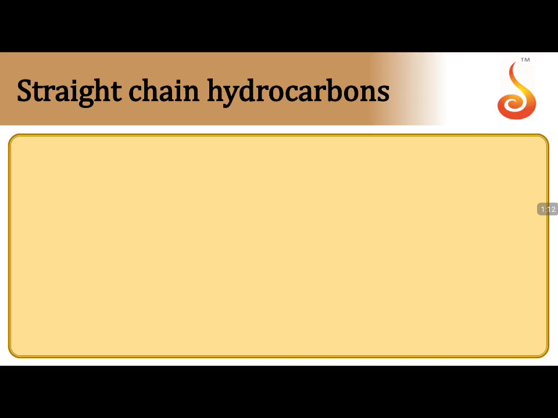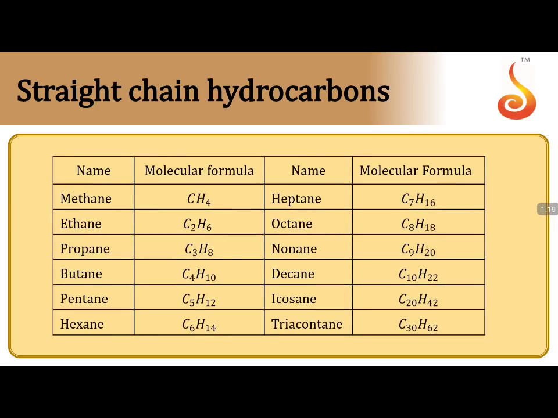In the previous lecture, we have seen that the general formula of alkanes is CnH2n+2, and the straight chain alkanes are given this particular terminology: one carbon is methane, two carbons ethane, three carbons propane, four carbons butane, five carbons pentane, six carbons hexane, and then heptane, octane, nonane, decane, and with 20 carbons C20H42, icosane, and C30H62, triacontane. So these are the different terminologies for the IUPAC names of alkanes.